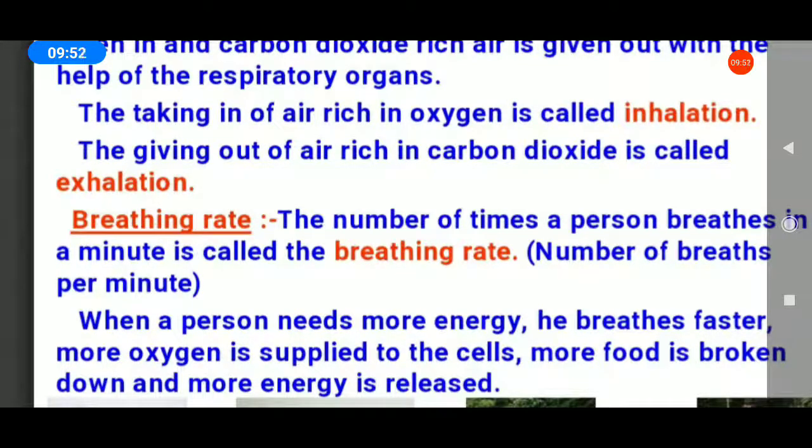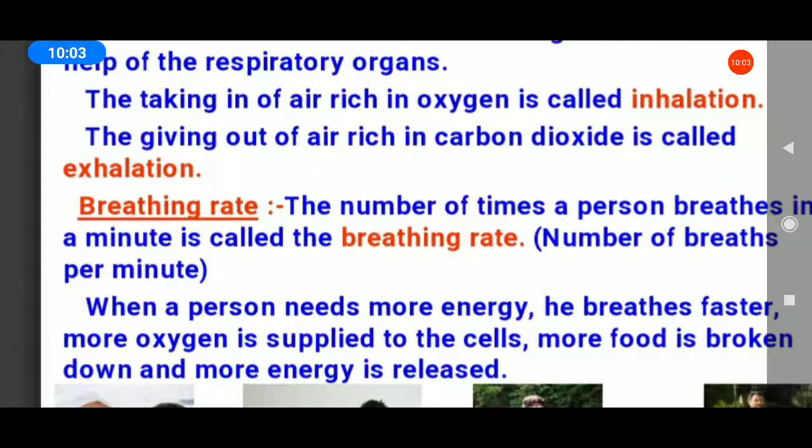What is the difference between inhalation and exhalation? All of you look in your book, students. Inhalation means the taking in of air rich in oxygen by the body. Exhalation means the giving out of air rich in carbon dioxide. That is the difference between inhalation and exhalation.